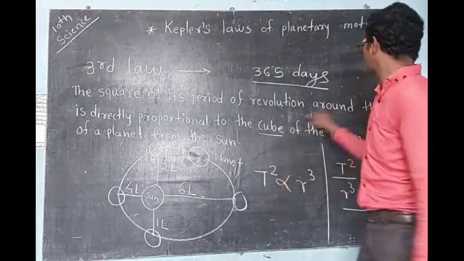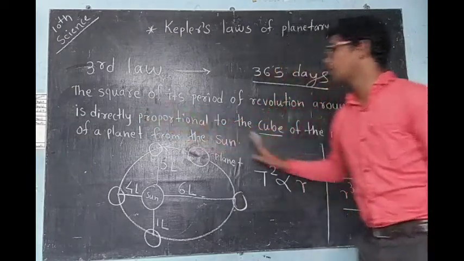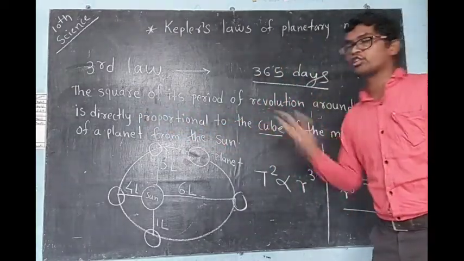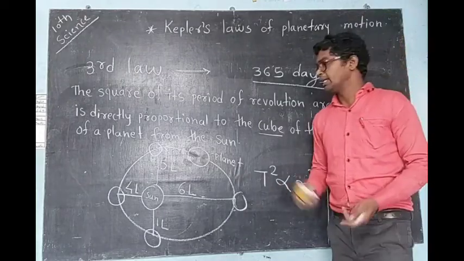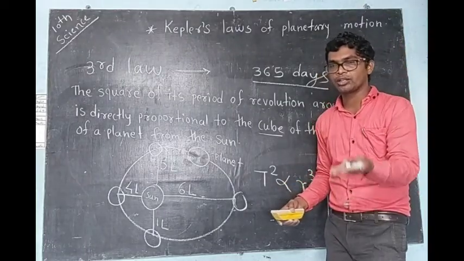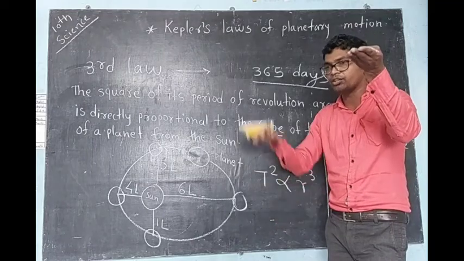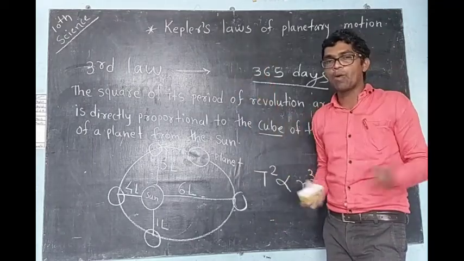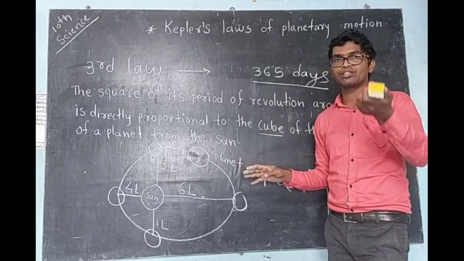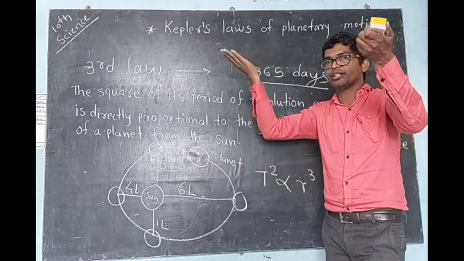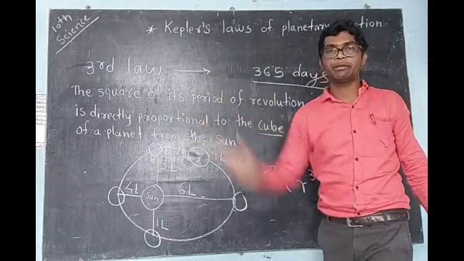Is directly proportional. Now, directly proportional and inversely proportional, like that two proportions are there in maths. What happens in directly proportional? When one quantity increases, the other quantity also increases. Like one pen is 5 rupees, two pens 10 rupees. The quantity of pens increases, the price also increases. This we call directly proportional.